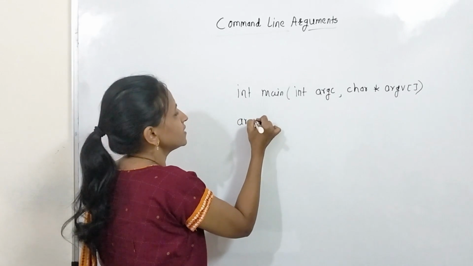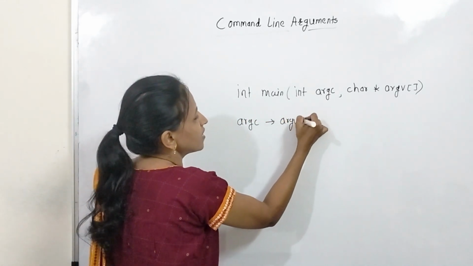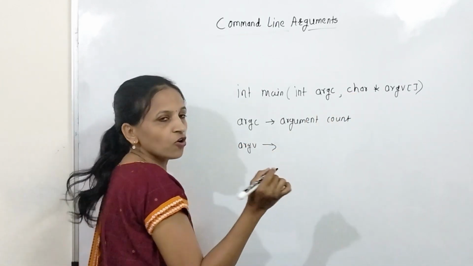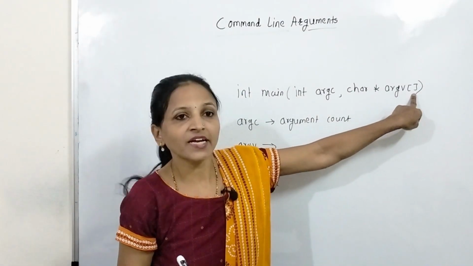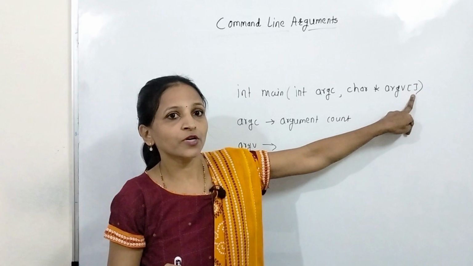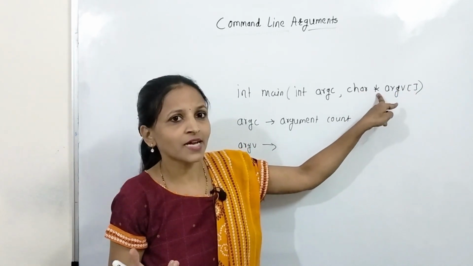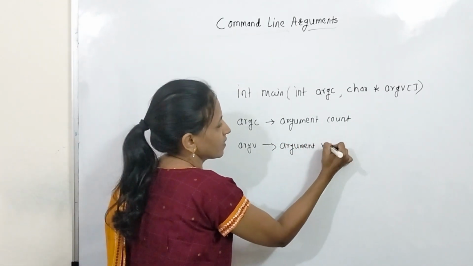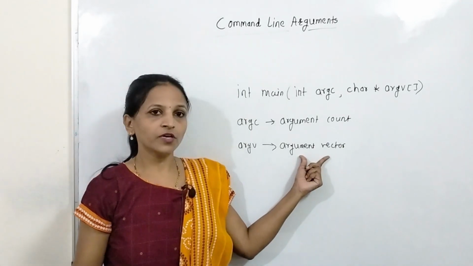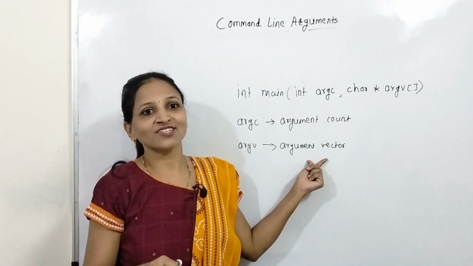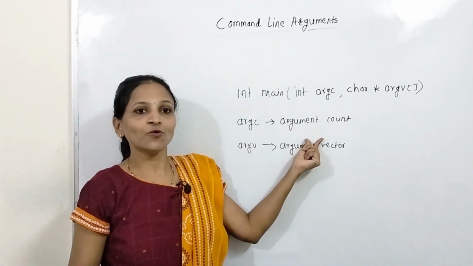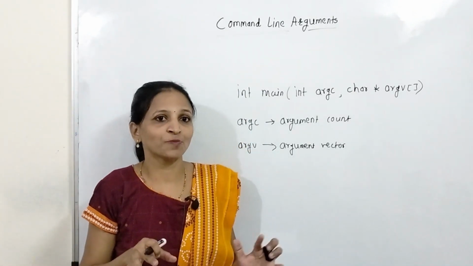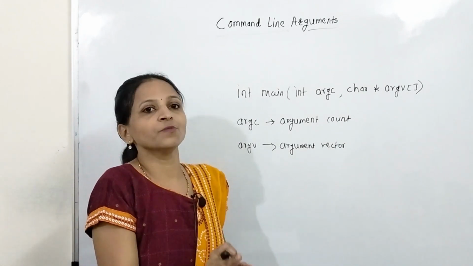This argc stands for argument count, and the next one, argv, is the array of strings. This argv is nothing but an array, and that array will hold addresses of char star, meaning addresses of strings. This is the argument vector. This will hold addresses of all the arguments passed to main, and argc will hold the count. How many arguments you have passed, any number of arguments you can pass to main while calling that main through the command prompt.